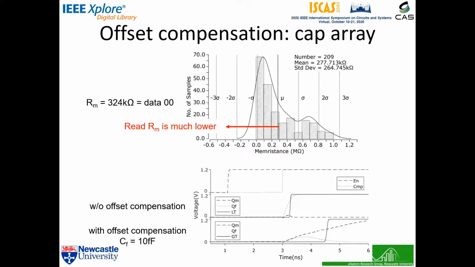We found that in most samples the read memristances are between 0 and 800 kilo ohms, which is very far from the initial value. We took the worst sample that was read as 0 ohms. In the bottom graph, we found adding a 10 femtofarad capacitor at CF can resolve this extreme mismatch as the output starts to toggle between LT and GT.